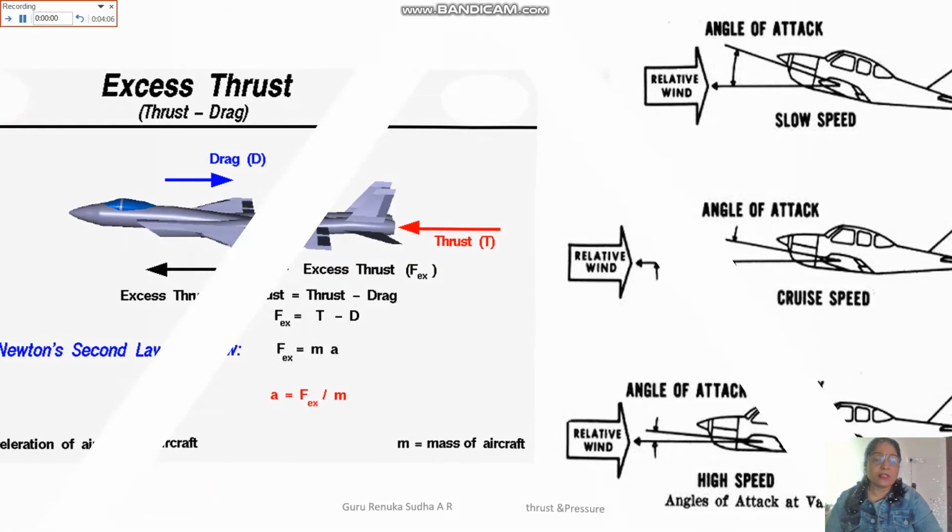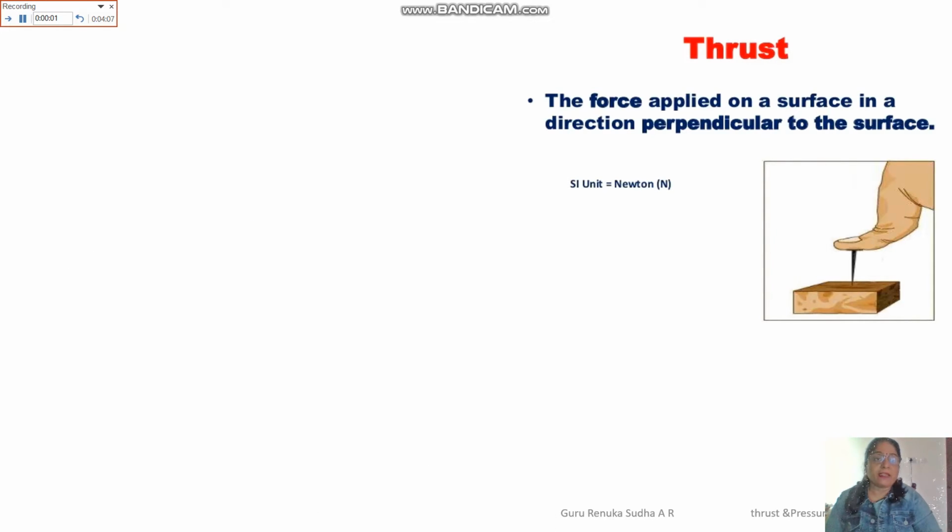After observing all these things, you can easily explain that thrust is one of the forces that we apply on the surface of an object, in the direction perpendicular to the surface. See here, they use their thumb in order to push the nail inside the slab. That means we are applying the force perpendicular to the surface. That is nothing but thrust.